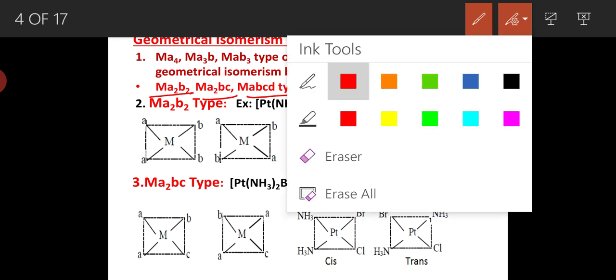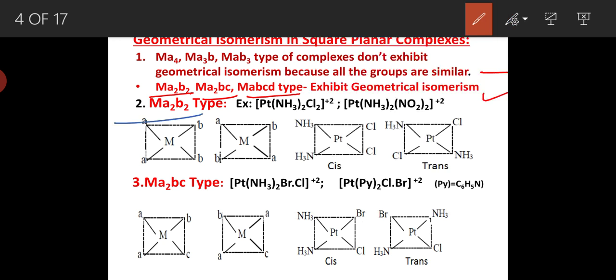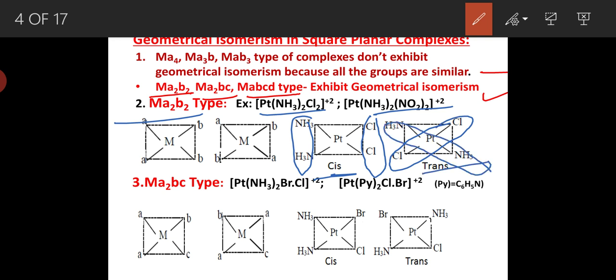Ma2b2 type of complexes, an example for this type is diamminedichloroplatinum(II) complex, or diamminedinitroplatinum(II) complex. Here 2 amine ligands are on the same side and 2 chloro ligands are on the same side. So, this is a cis isomer, whereas 2 chloro are arranged on the opposite side and 2 amine are arranged on the opposite side. So, this is the trans isomer.